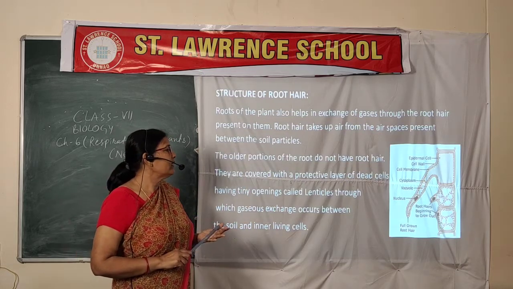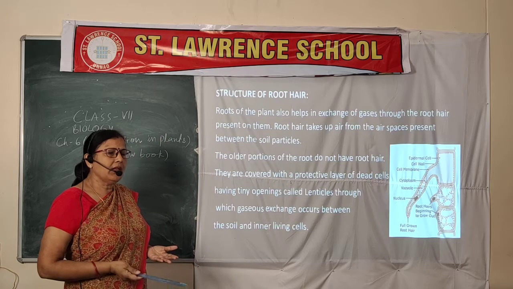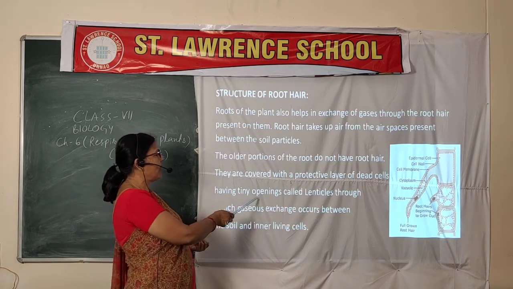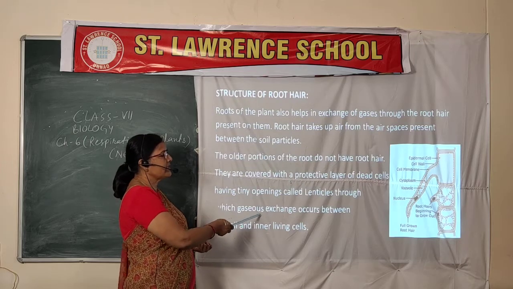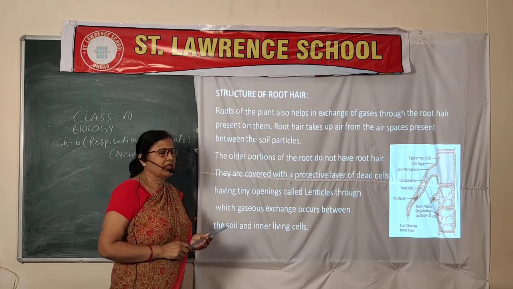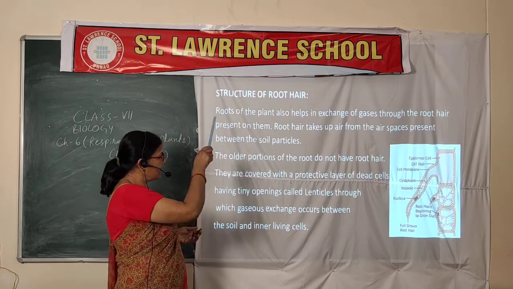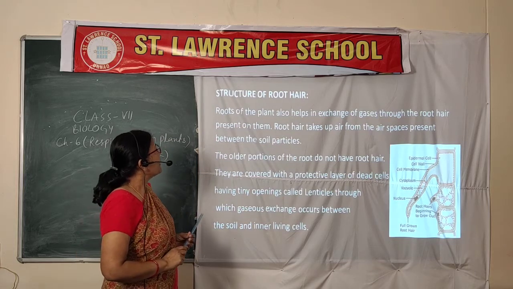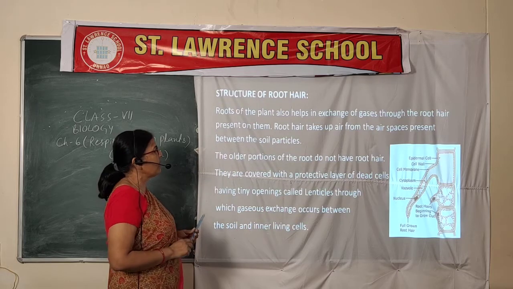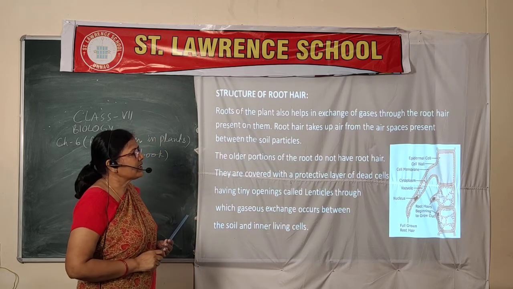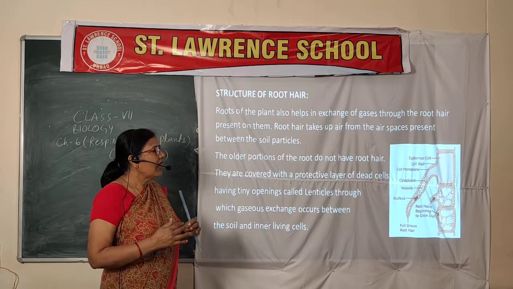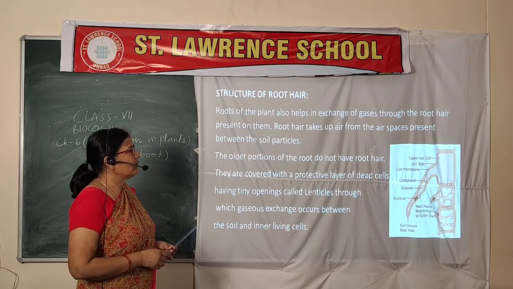There it changes into dead cells, or into lenticels. Lenticel is a permanent opening for gaseous exchange. So this is the difference between lenticel and stomata. The root hair structure also helps in exchange of gases. That means oxygen enters and carbon dioxide moves out.